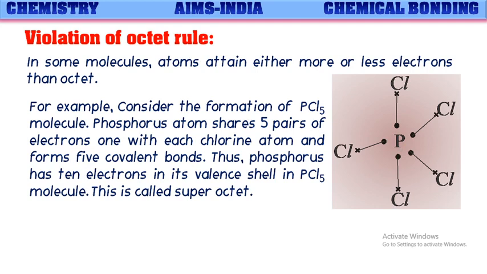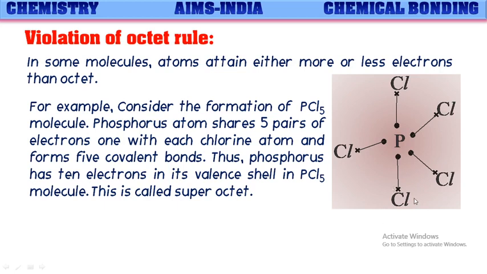So, phosphorus atom already has 5 valence electrons. After covalent bond formation with each chlorine, it is getting 5 more electrons into its valence shell, and thus phosphorus is getting 10 valence electrons after the formation of these 5 covalent bonds with the chlorine atoms. So this is called superoctet, meaning it is getting more electrons than the octet.